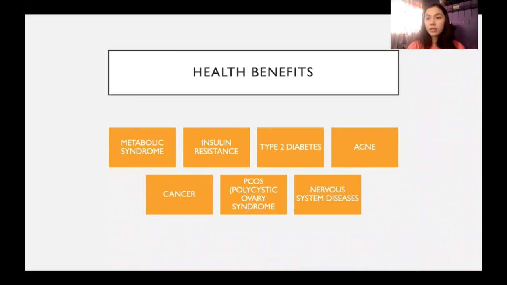Other studies show that diets very low in carbs help people who have diseases such as metabolic syndrome, insulin resistance, type 2 diabetes, acne, cancer, PCOS or polycystic ovary syndrome, and nervous system diseases such as Alzheimer's, Parkinson's, and Lou Gehrig's disease.